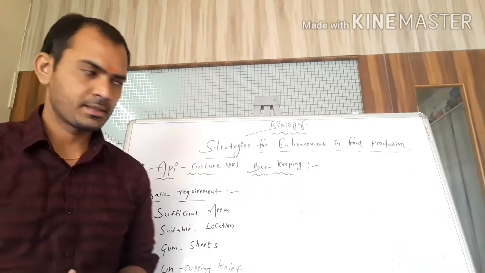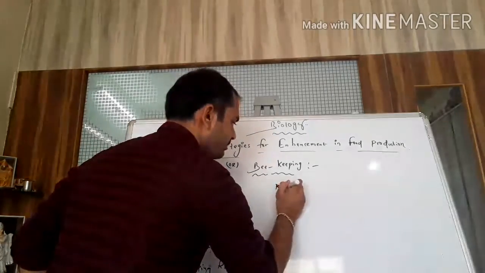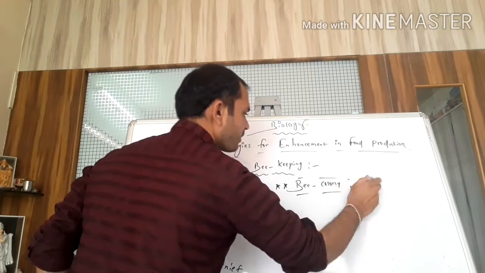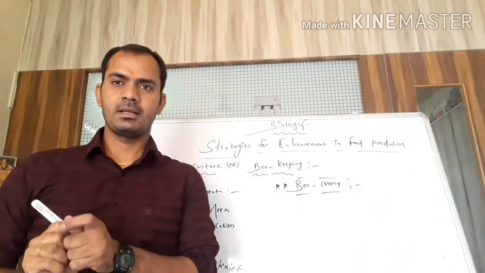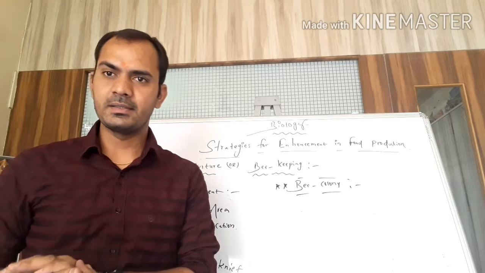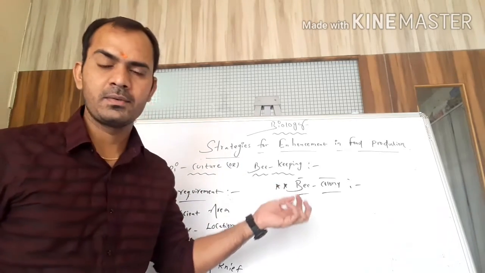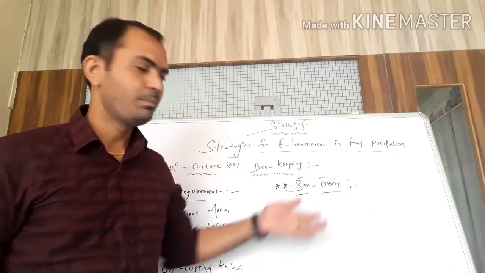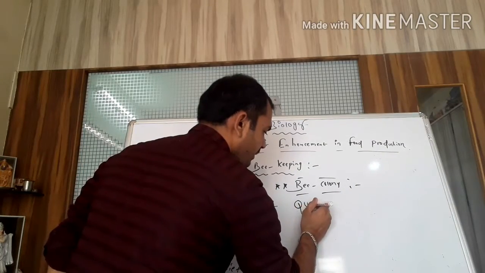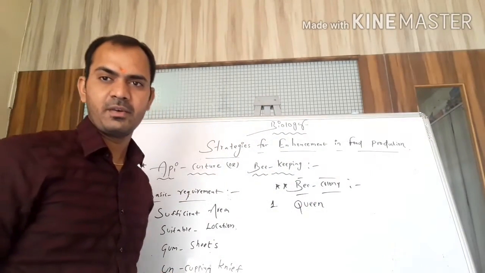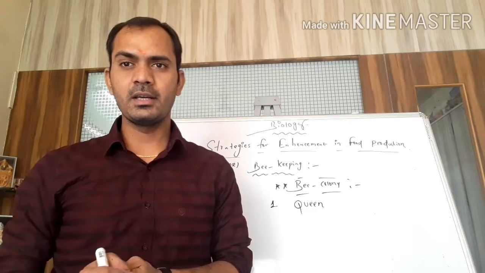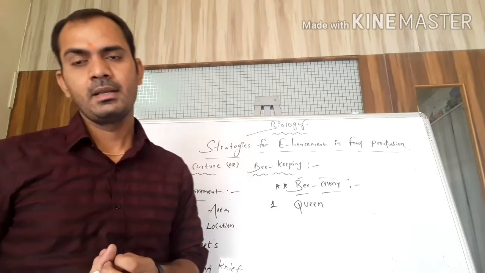Clear? So what next? The next important thing to know is the bee colony. So what is a bee colony? Actually, students, among the bees available in our India, there are three different types in a bee colony. So first of all, students, number one in the bee colony is the queen. Let's discuss in a few minutes how many types are available in bees.